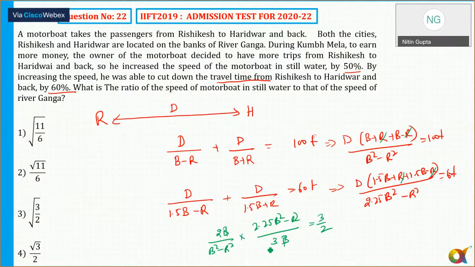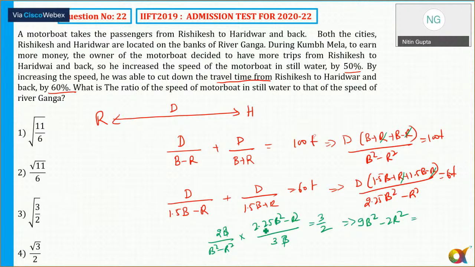Just need to solve this equation. You all can do the calculation. After that, remember all the terms will get cancelled. So you'll get 2.25 into 2 is 4.5, that is equal to 9b square minus 4r square, and here 3 threes are 9.